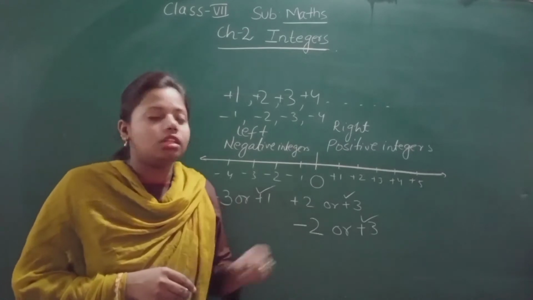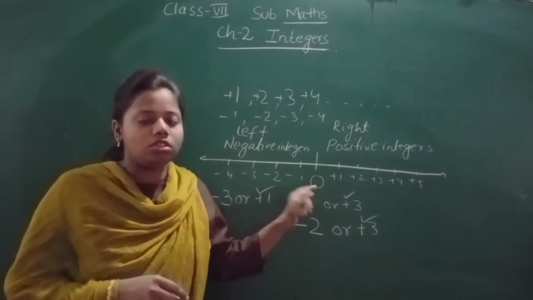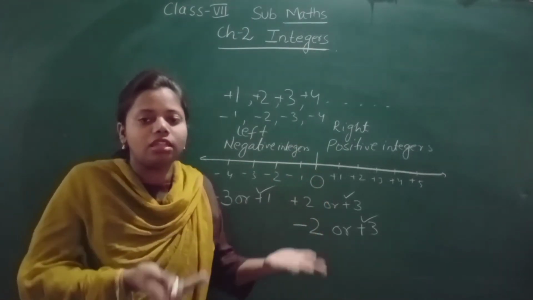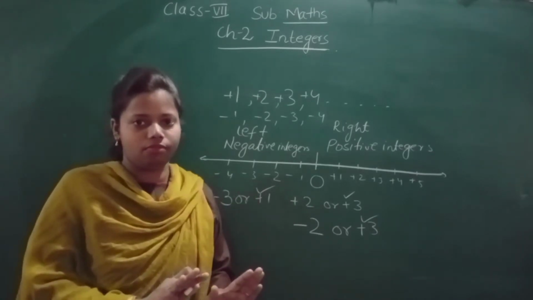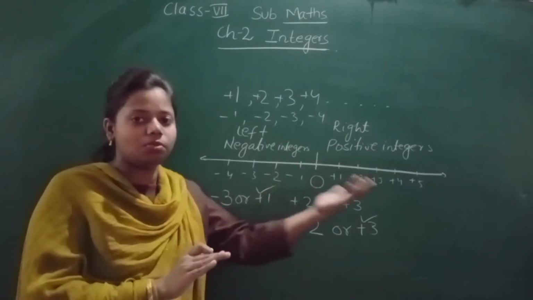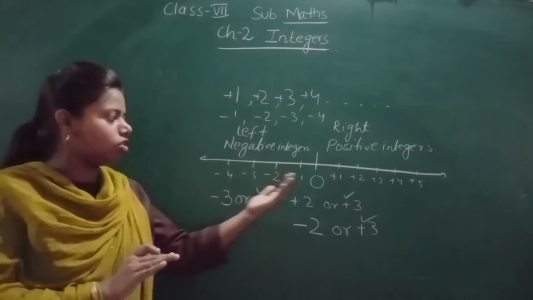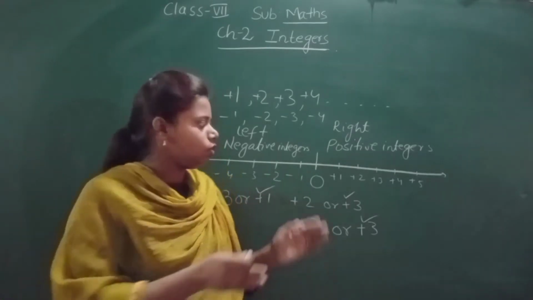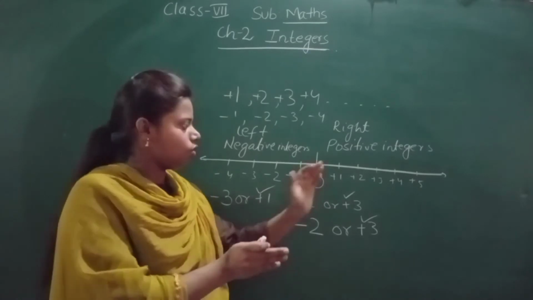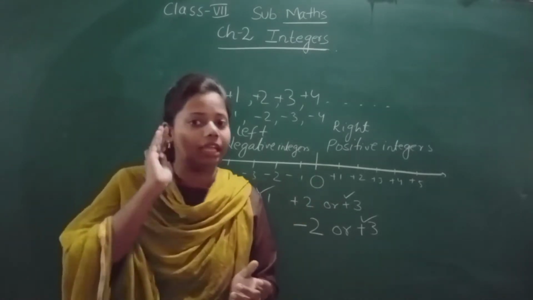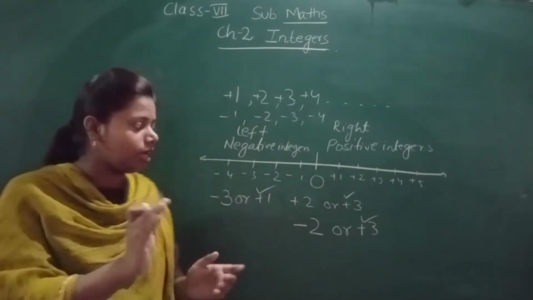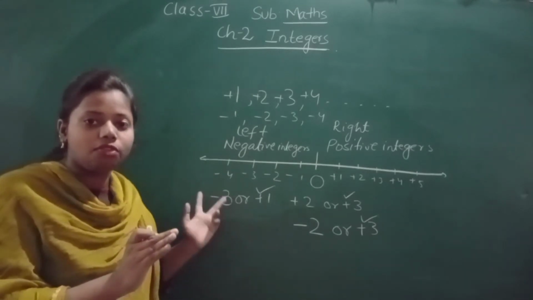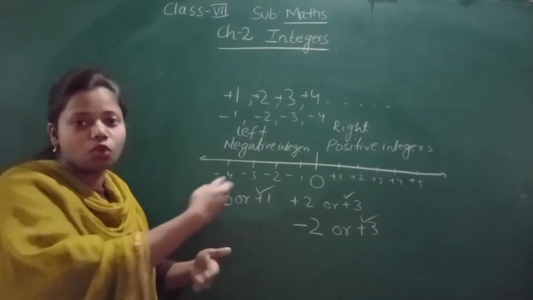Now, this 0 is neither positive nor negative, because this 0 is dividing the positive and negative integers. It is neutral. So I have told you two things. I hope you have understood that all the positive integers are greater than negative integers. Always keep in your mind, don't get confused with the sign. If you see one is minus and one is plus, always go for the plus one.